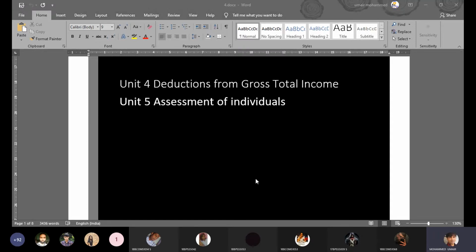What do you think? Can you please give your response in the chat box? Is it possible for me to adjust the loss suffered from business in my salary income? Let's say I'm earning 10 lakh rupees salary per annum, but the loss suffered from business is 3 lakhs. Generally, when you do gross total income, we add up all the incomes. So salary income plus business income total is called GTI. But in this case, salary I've earned, but I've suffered loss from business. So can I adjust the loss of 3 lakhs with my salary income of 10 lakhs? Is it possible?